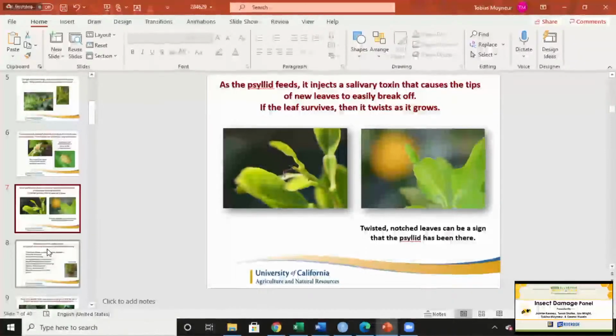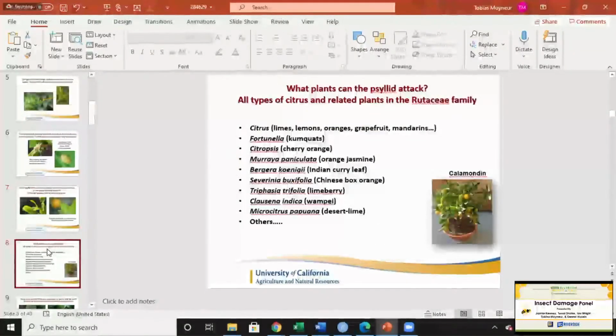This leaf on the right was fed on most likely by an adult psyllid, and the toxin that's injected will actually cause this asymmetrical notching on the tip of the leaf. So if you see leaves that look like this, it usually means an insect was feeding on it at one point, and in this case, it was a psyllid. And that's important to know because even if the psyllid insect is not there, the disease could still be in that tree. And the psyllid does attack other varieties or closely related species of citrus.